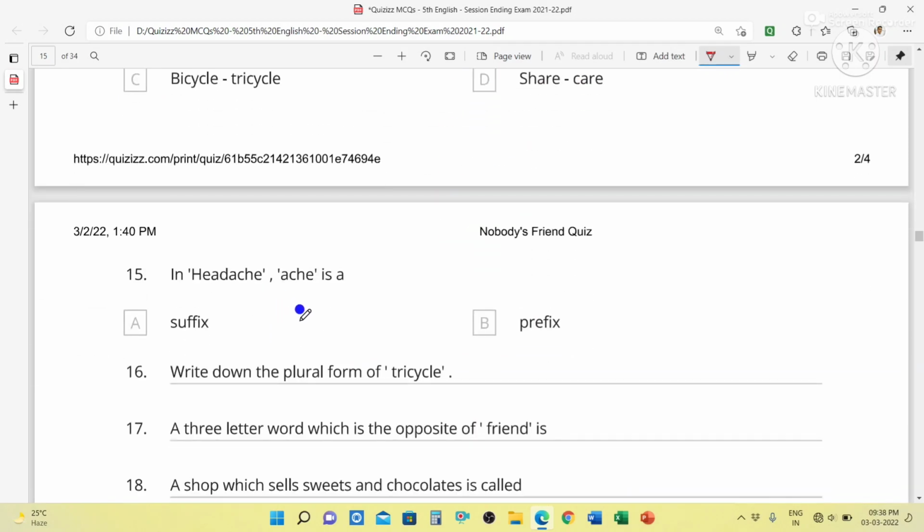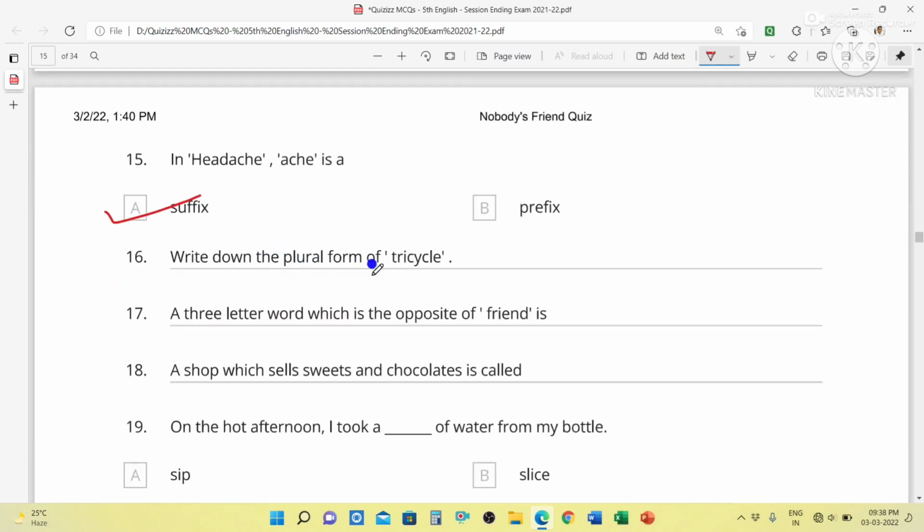In headache, ache is a suffix. Write down the plural form of tricycle. Tricycles. A three-letter word which is the opposite of friend.